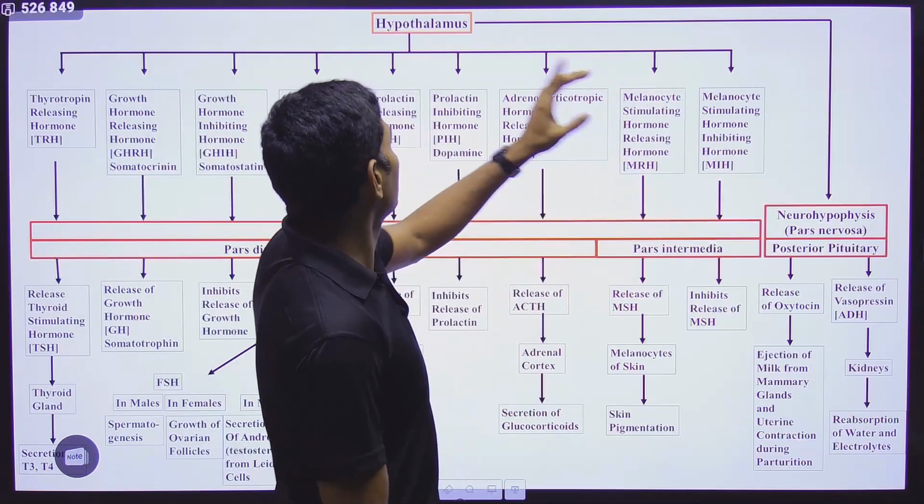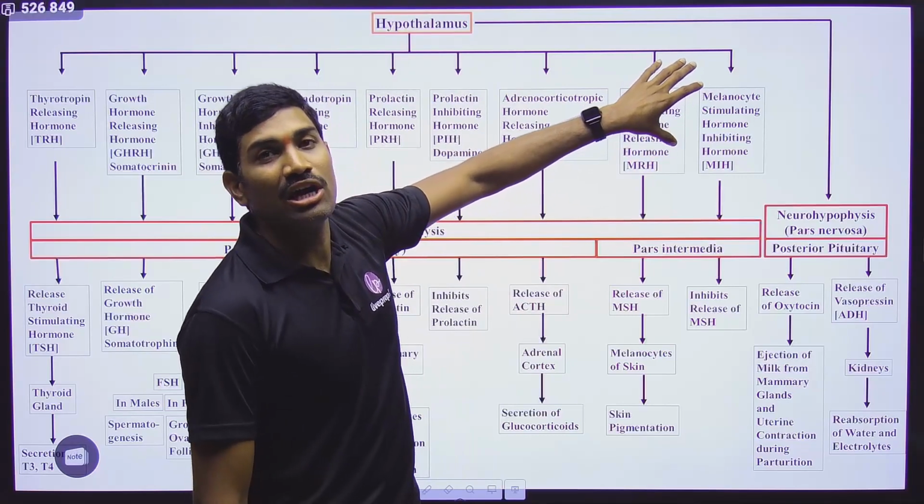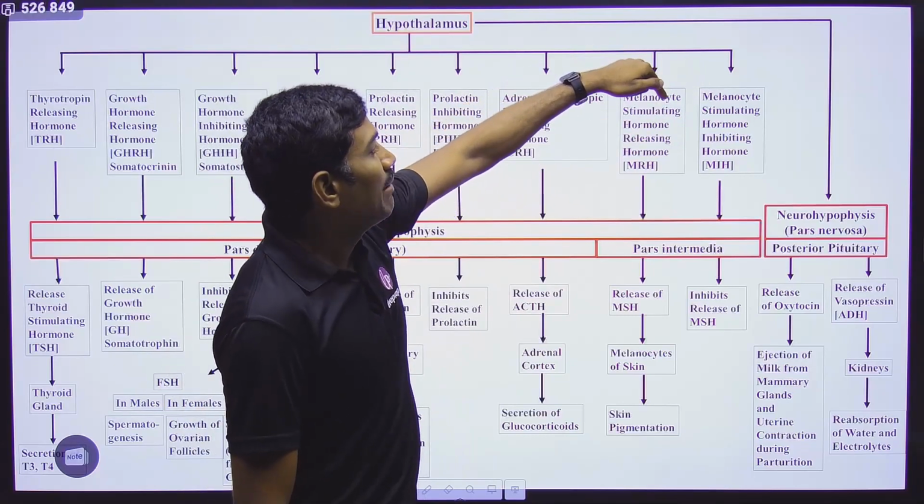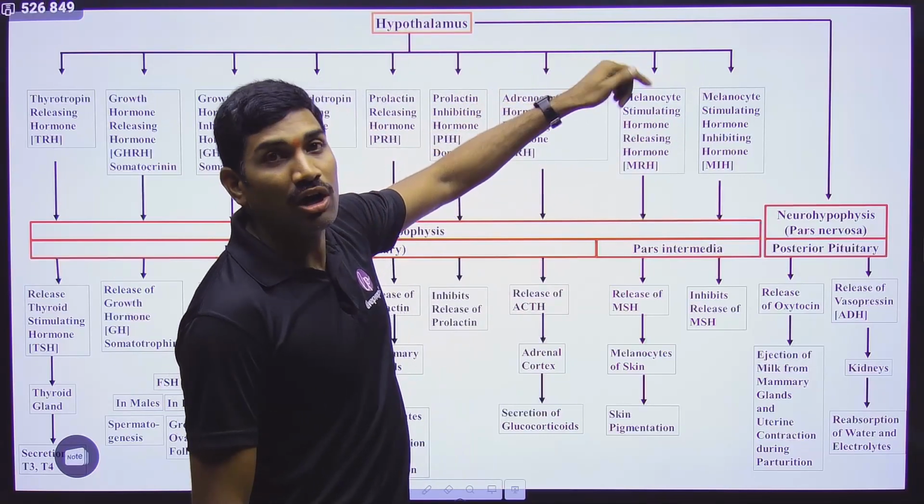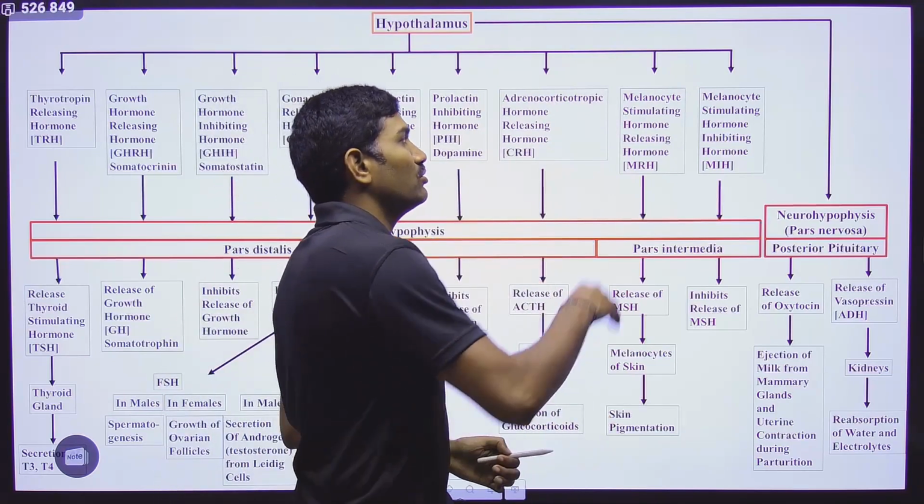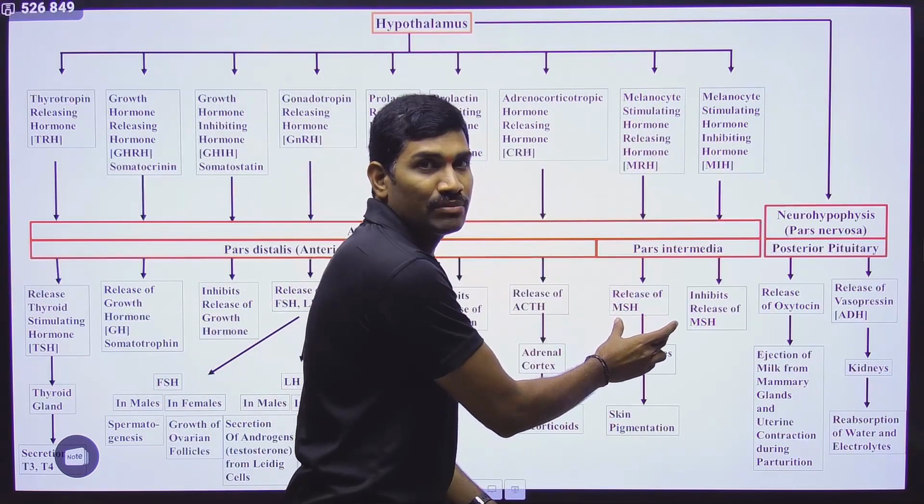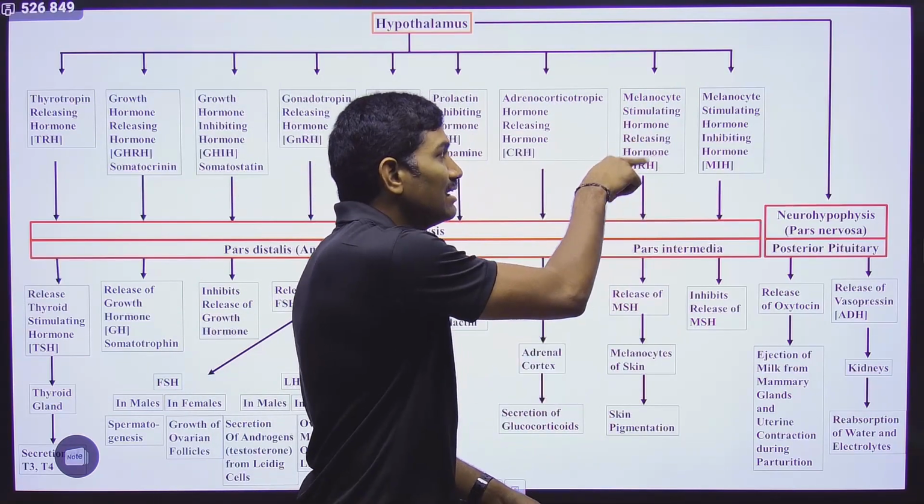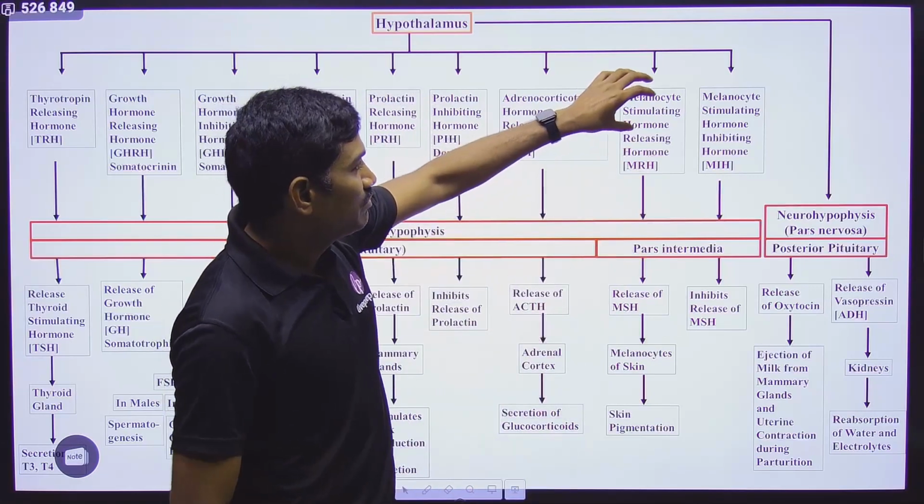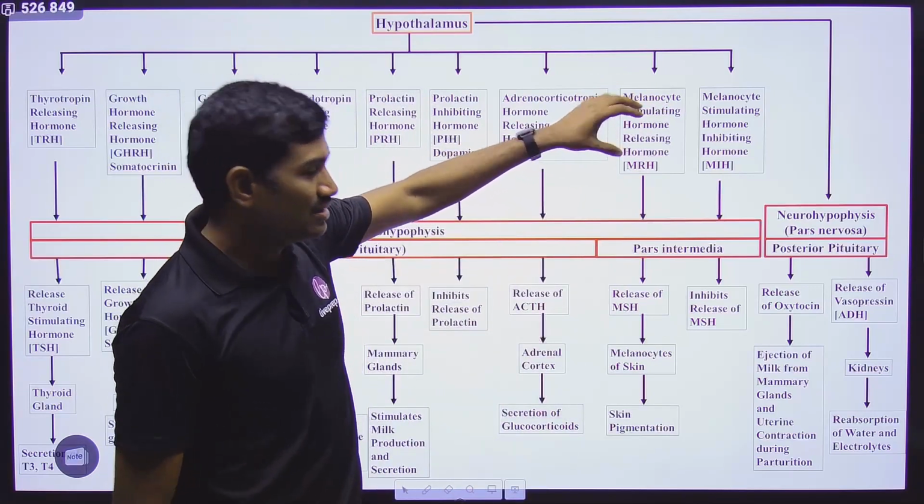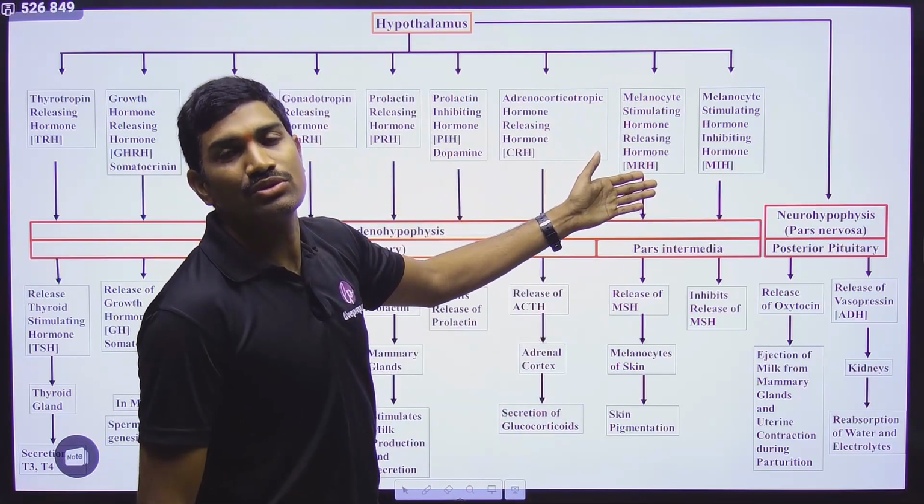Next one, come to the other one. Hypothalamus is releasing another hormone. This is called melanocyte stimulating hormone releasing hormone. Melanocyte stimulating hormone is produced by the pituitary and it is released due to the stimulation of this particular hormone. So this MRH is produced by the hypothalamus.